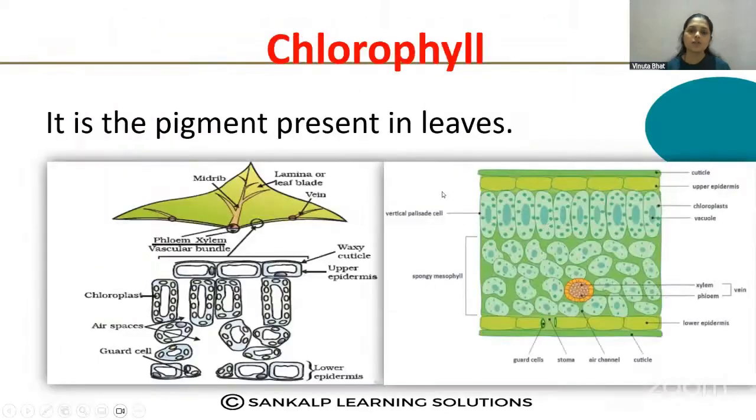Then the chlorophyll, which is present inside the cell, right? You know that the leaf cells, these are called the palisade cells, which contain the chlorophyll.